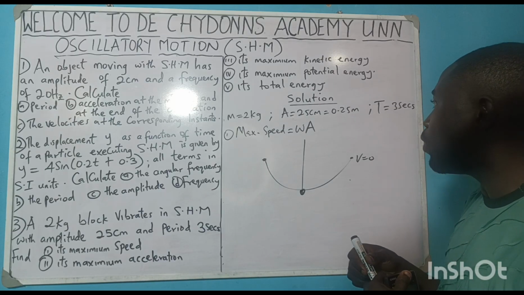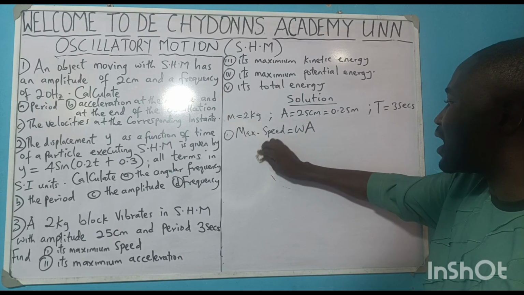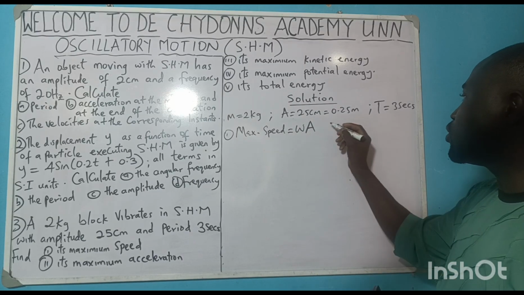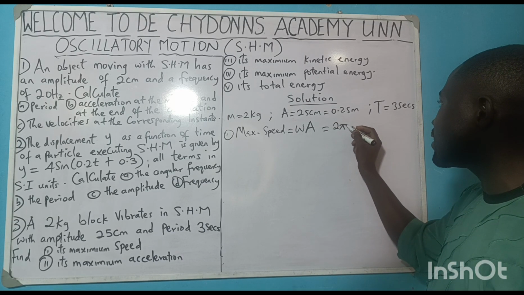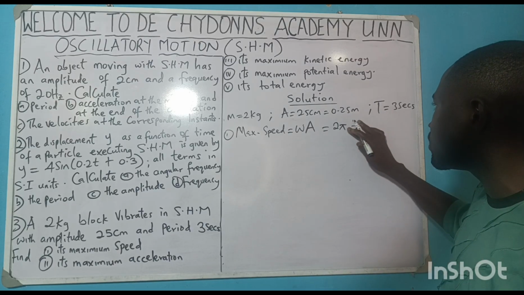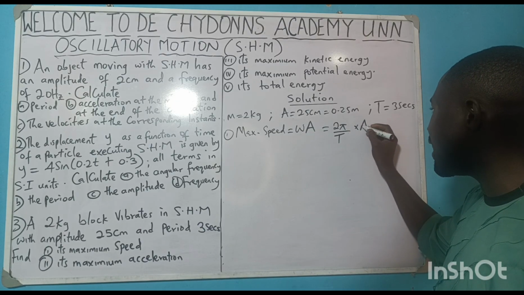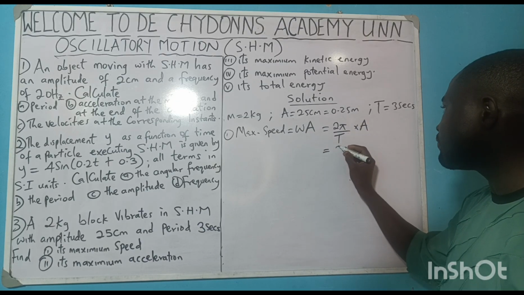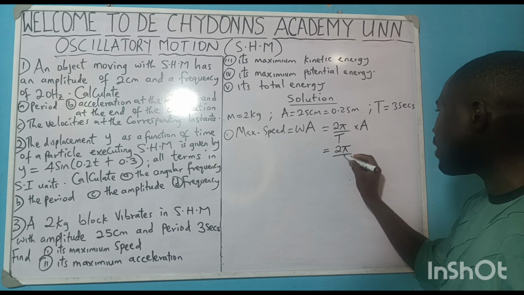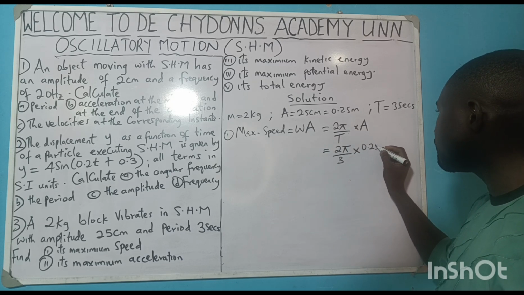And so what is the value of our W? W is equal to 2 pi f, or because period is given, W is 2 pi over T times A. So 2 pi all over 3 times my A, 0.25.